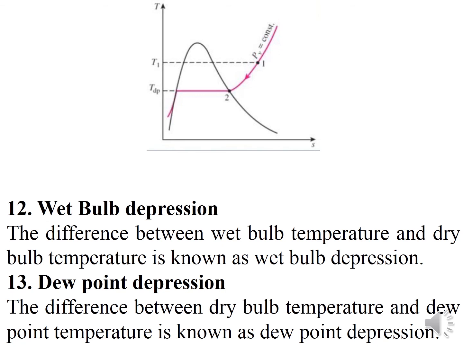So this is equal to WBT minus DBT. Like this you can write. Here also you can write like this only, right?